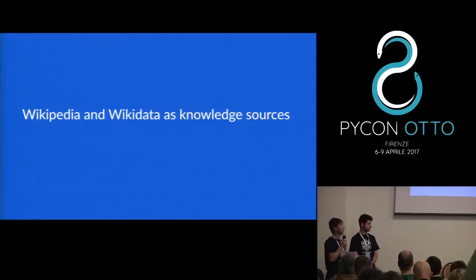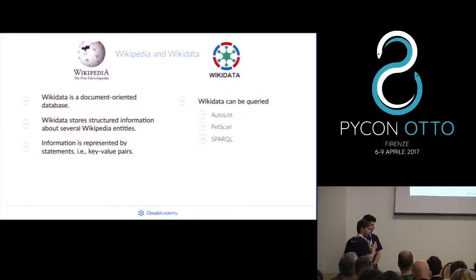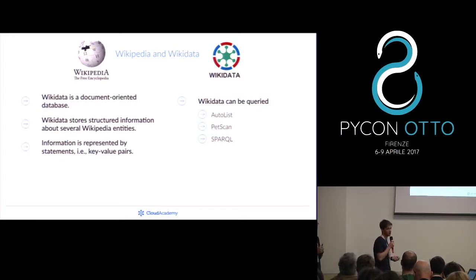The first part. I guess everybody knows Wikipedia. I don't know how many of you know also Wikidata. Just a very few. So basically, Wikidata is a document-oriented database and represents a part of the information that is present in Wikipedia. The advantage of using Wikidata is that the information in Wikidata is very structured. That means that you don't have just free text as in Wikipedia, where you need text parsing in order to